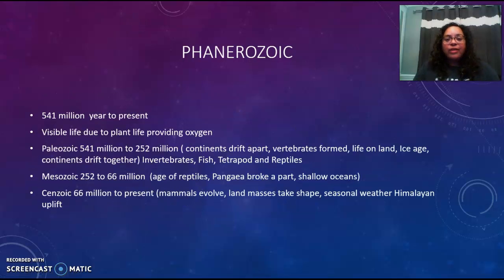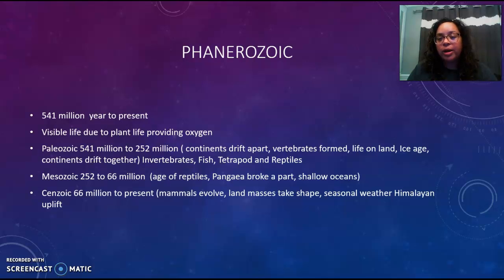Last, we're going to talk about the Phanerozoic Eon. That was 541 million years ago to the present. This is when visible life was occurring due to plant life providing oxygen. And the eras that are contained in the Phanerozoic Eon are the Paleozoic, which ranges from 541 million to 252 million years ago. This was when continents were starting to drift apart.